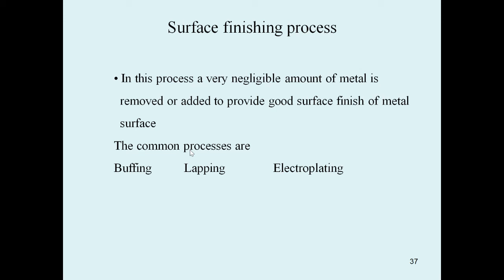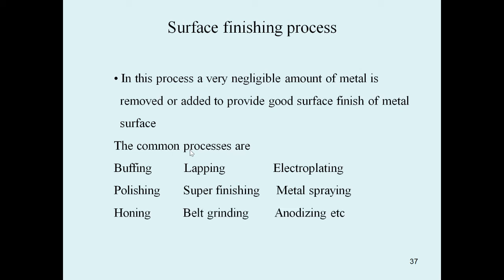Next, polishing, super finishing, and metal spraying. All these are different types of surface finishing processes. We can also see honing, belt grinding, anodizing, etc.